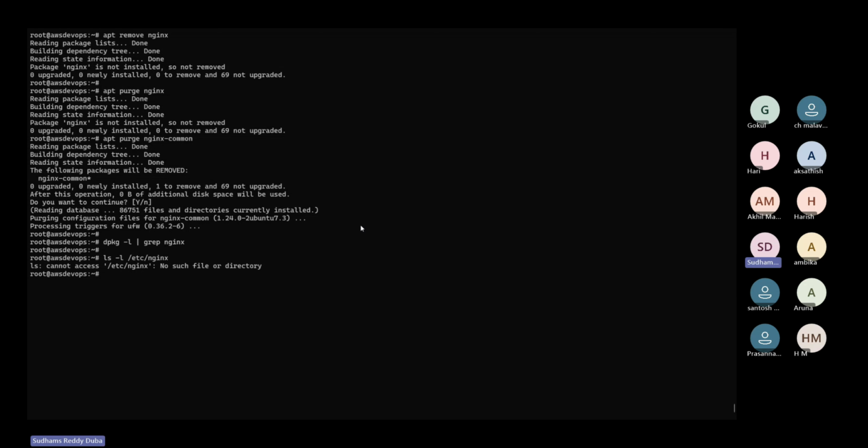So you understood the requirement, right? From this particular task, what you have to understand is, if you want to remove only the packages, go for apt remove. If you want to remove the packages along with the configuration files, I would suggest using apt purge. So this is the conclusion of this particular task which I wanted to show. Next, if you are okay with this, I'll go to the next topic of this apt command. Any questions?